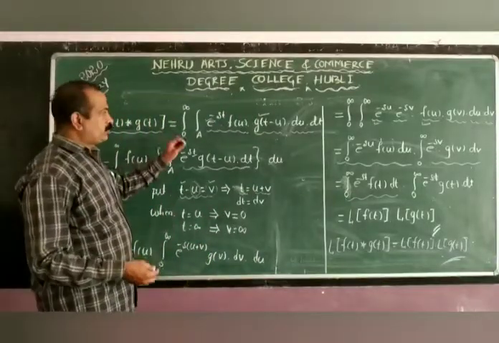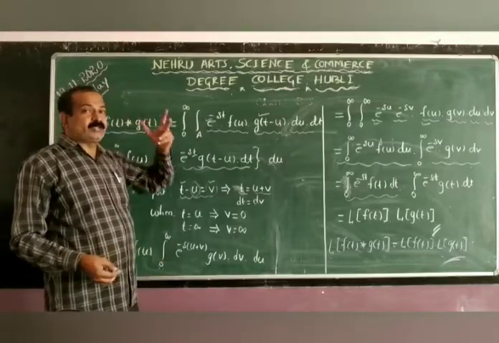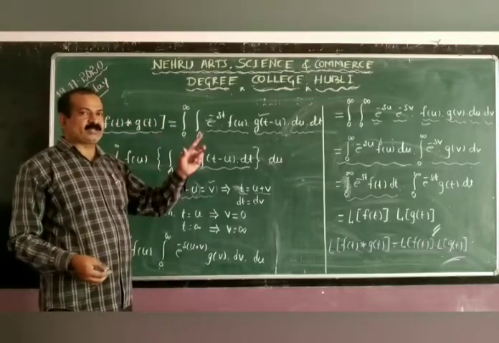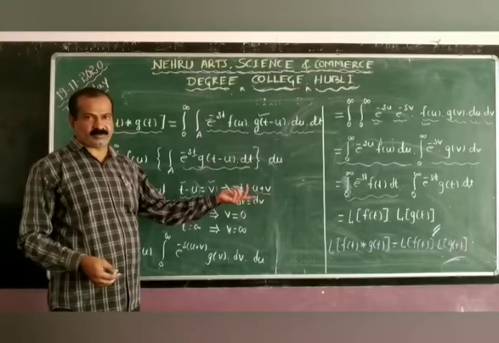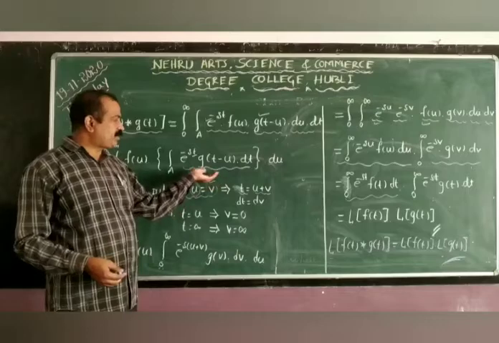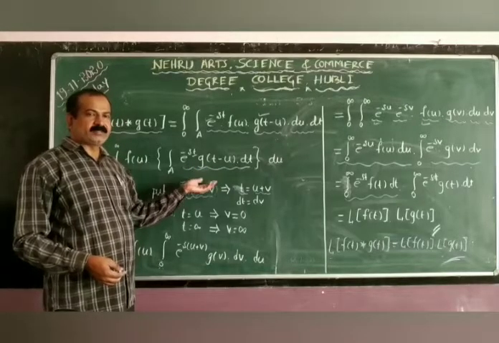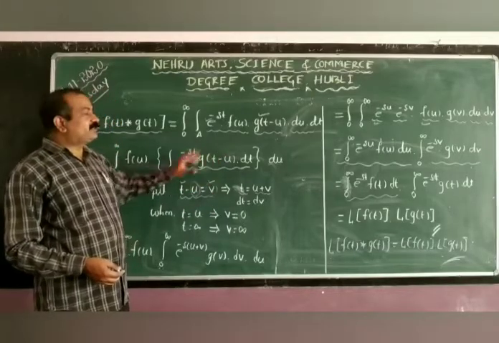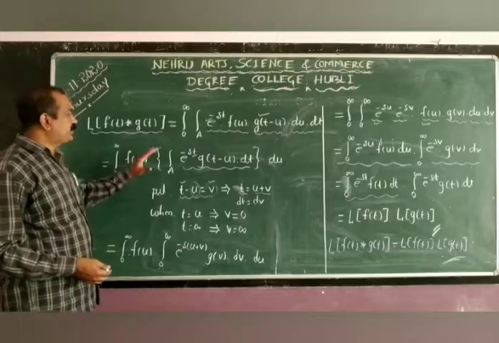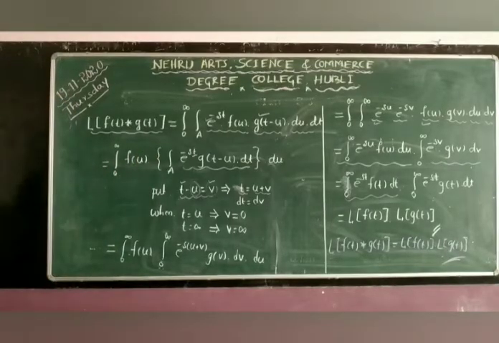Students, I hope you understand this very well. What are the things to be remembered in proving the convolution theorem? I will recall: we need the definition of Laplace transform, we need the definition of convolution of two functions, and also this substitution, putting t minus u equal to v. Immediately we get L of f of t star g of t is L of f of t into L of g of t.